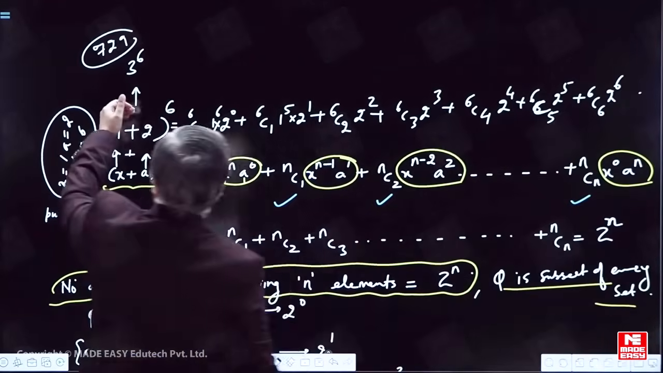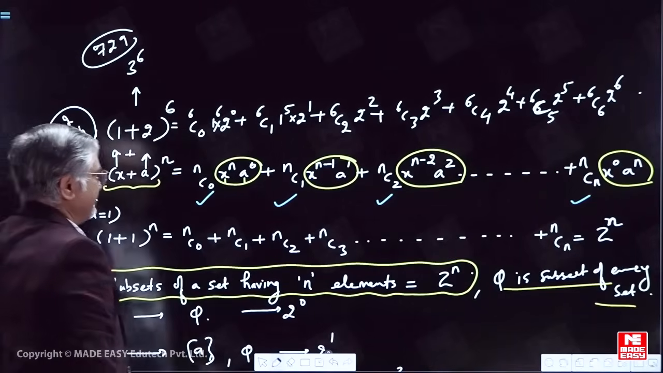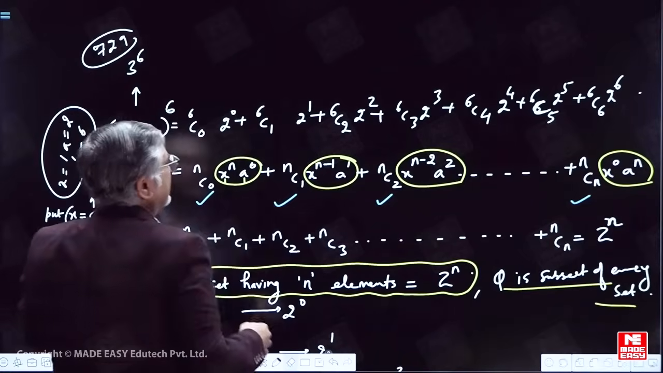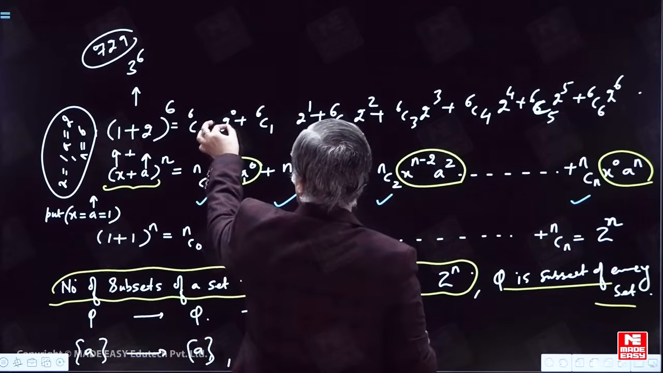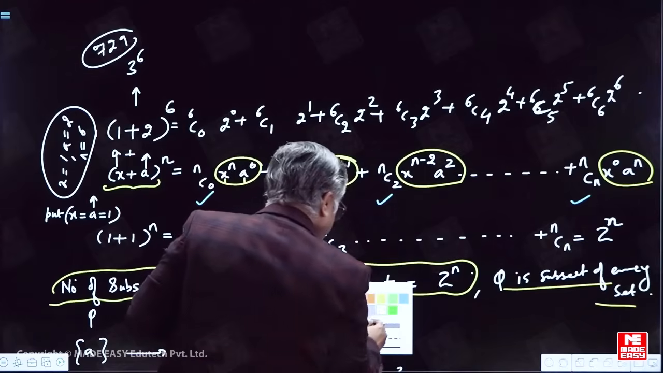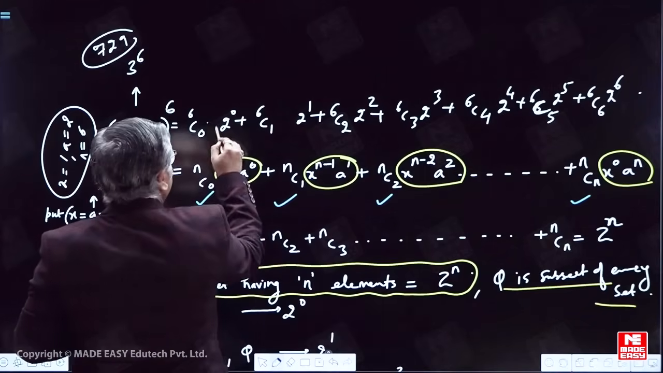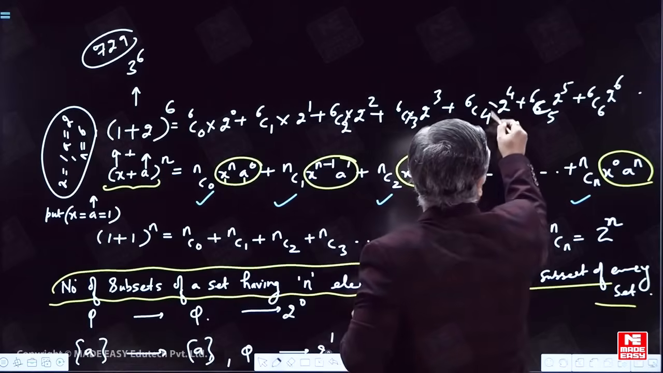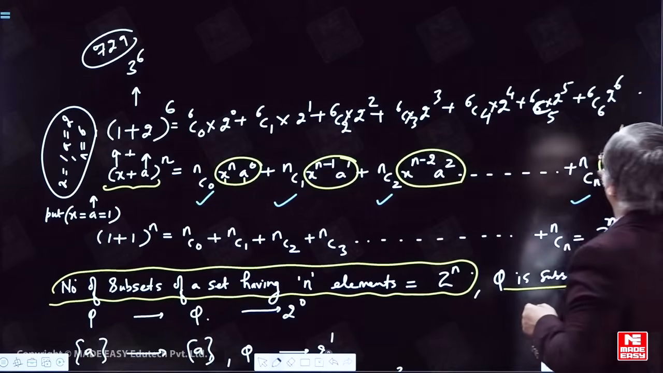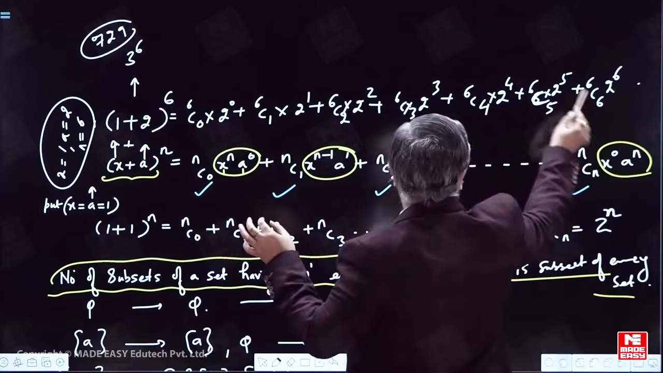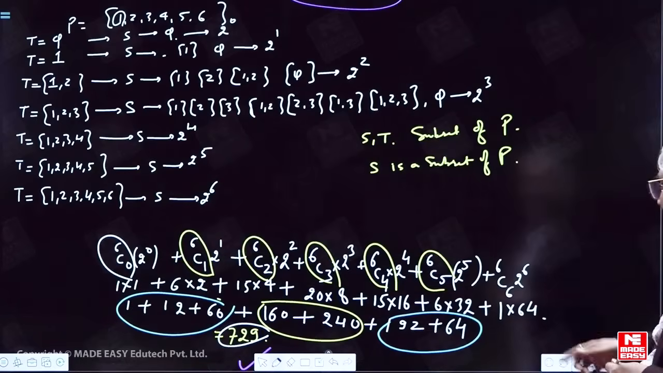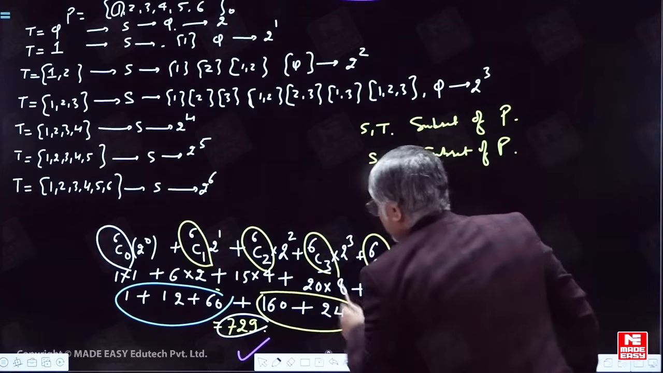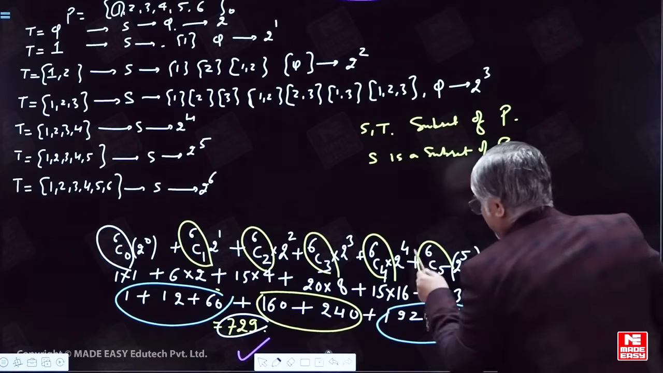Please see here. This is nothing but 3 power 6, which is equal to 729. Remove the 1s, since 1 power anything is 1. So here we have 6C0 into 2 power 0, 6C1 into 2 power 1, 6C2 into 2 square, 6C3 into 2 cube, 6C4 into 2 power 4, 6C5 into 2 power 5, and 6C6 into 2 power 6. This complete value is what we got here previously.